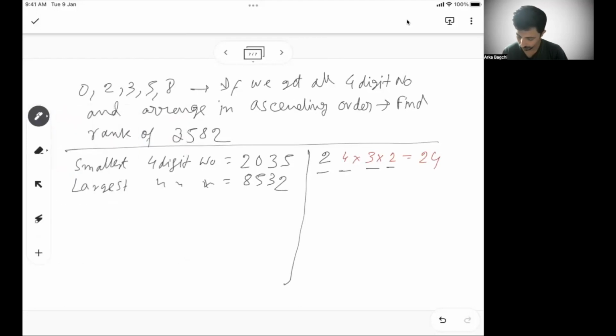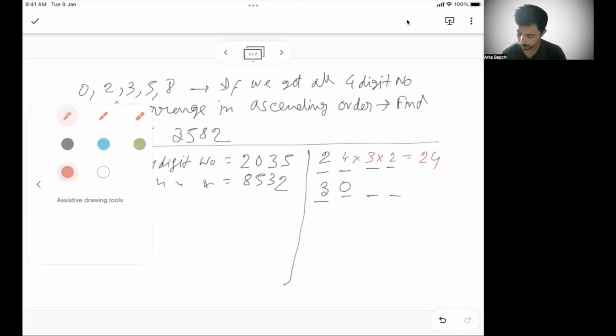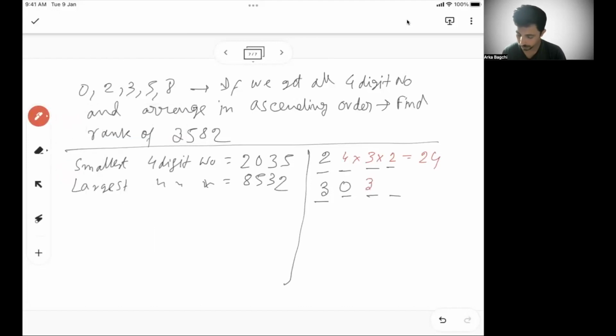Now starting with 3, if I fix 0 here, then all the numbers coming with 3 and 0 at the start will be less than 3582. So how many ways? This place can be filled in 3 ways, since 3 and 0 are taken, so 2, 5, 8, it can be anything. This place can be filled in 2 ways. Okay. So there are 6 numbers possible here, right?